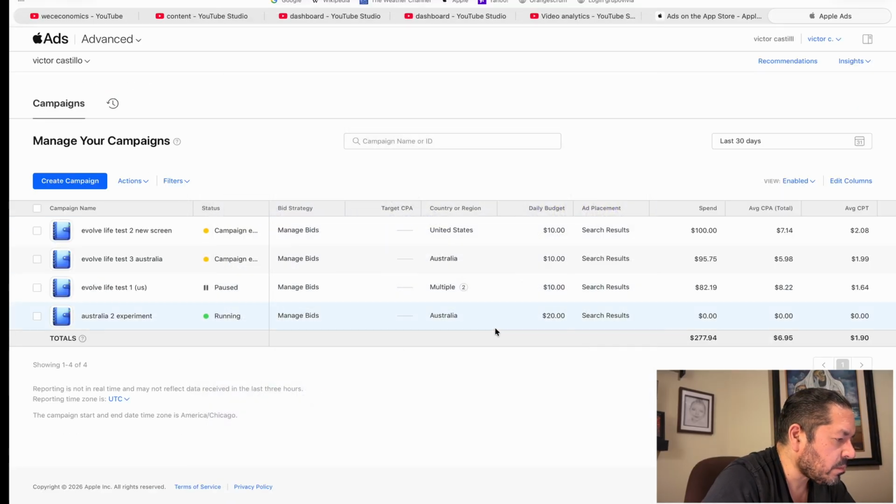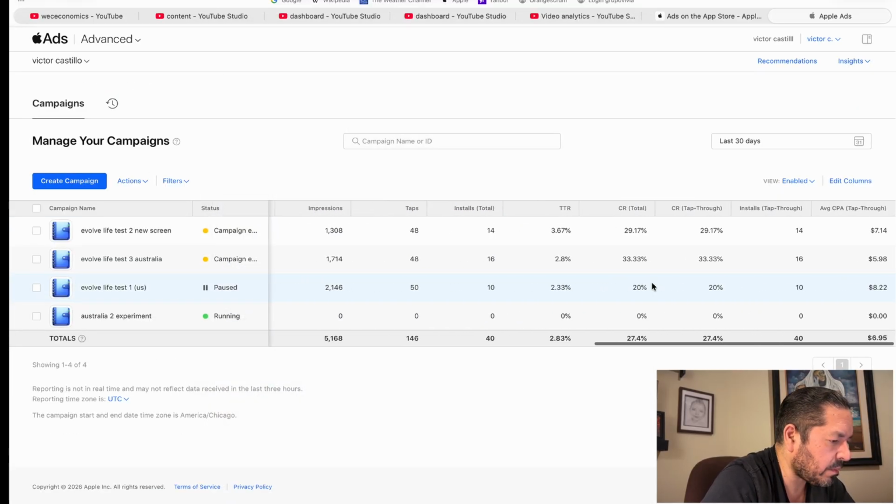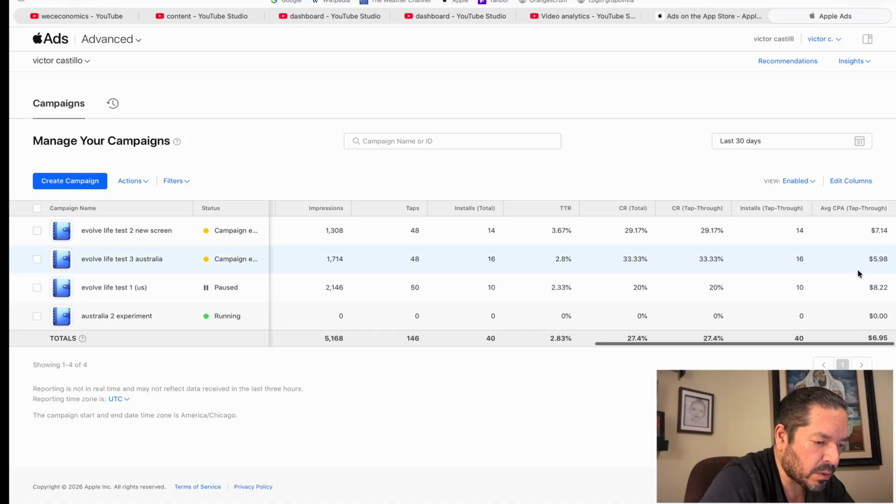Now, out of all these campaigns, overall, I started with a CPI, a cost per install, of 8.22, and I managed to get it down for the third experiment to 5.98. And now we go to the fourth experiment, which is with the new name, Log Diary and List Evolve, for Australia, and doubling down on those words. It's at 0 right now because it has not started, and I'll keep you updated to see what happens. Hopefully you'll join and we will go through that journey together.